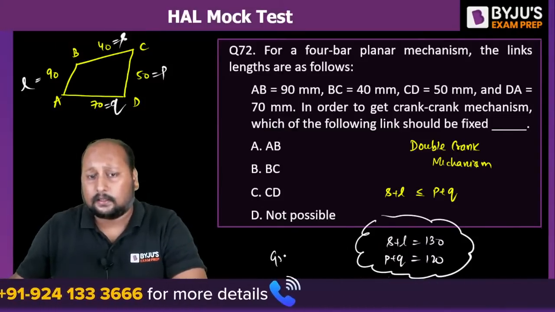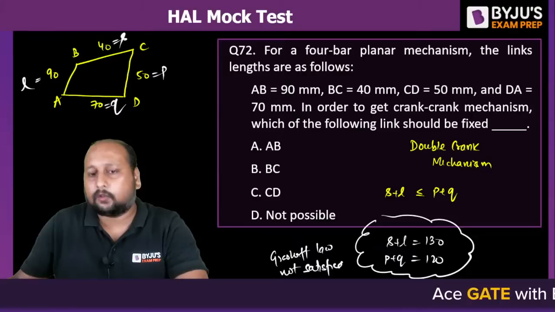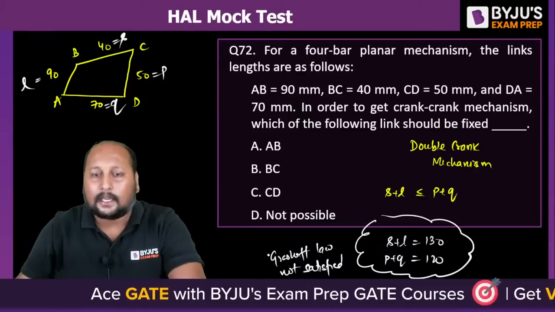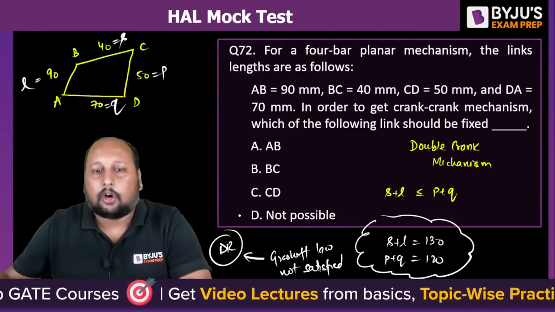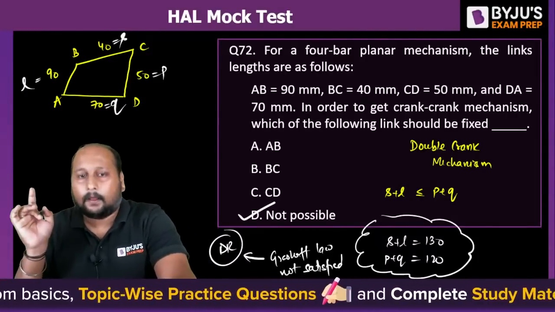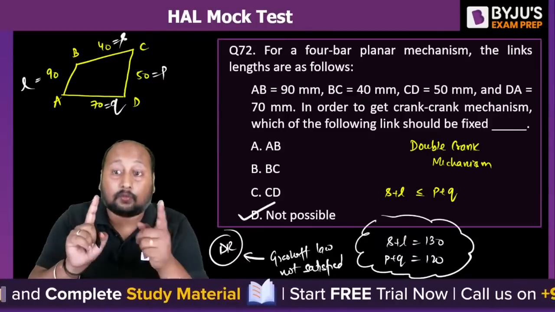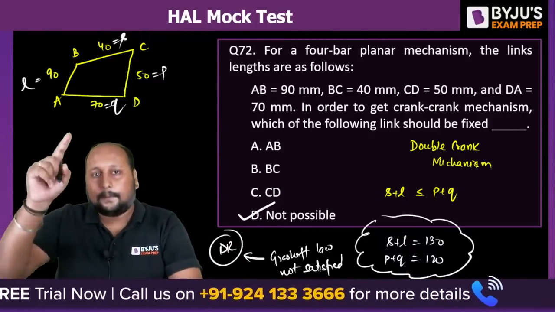Grashof law is not satisfied. If the Grashof law is not satisfied, we can simply say that whichever link you fix, you always get a double rocker mechanism. So option D is the correct answer. It is not possible to get the double crank mechanism. Is this clear? We cannot get the double crank mechanism over here, the reason being the Grashof law is not satisfied. So we have to check the Grashof law before commenting on the answer. Okay, done. Clear hai?